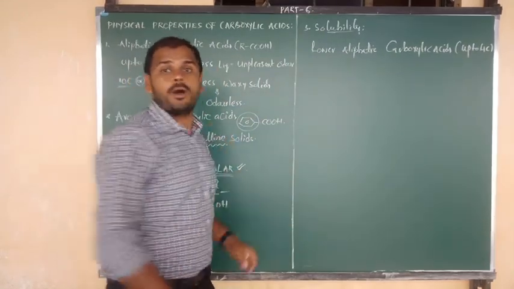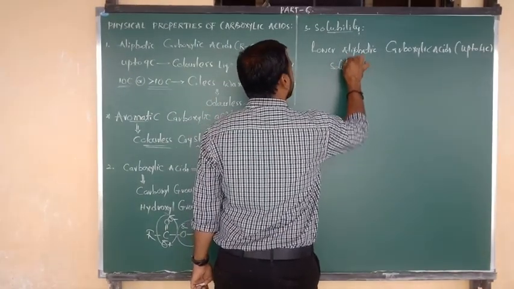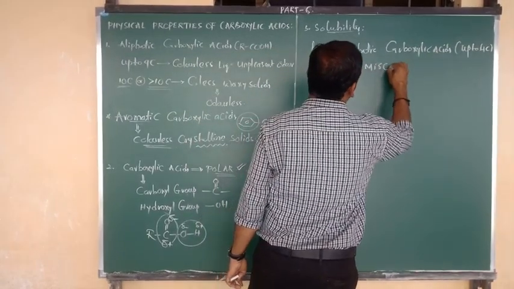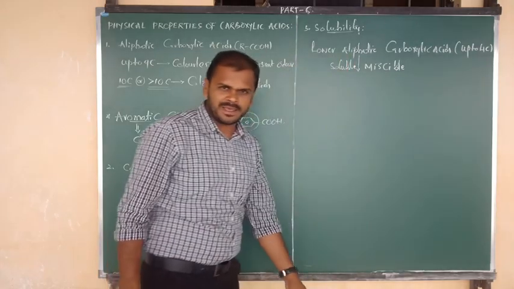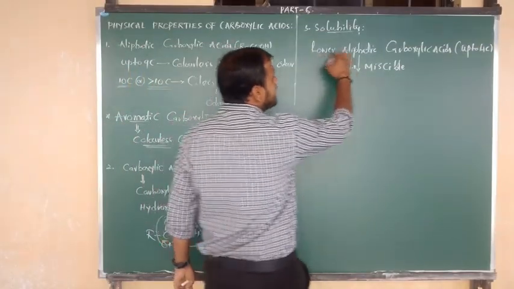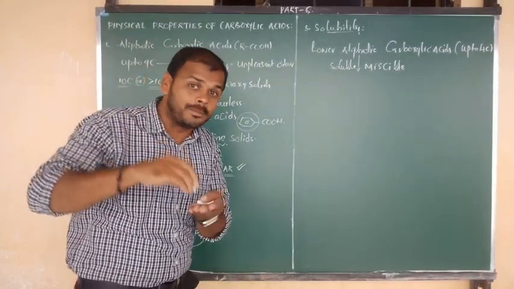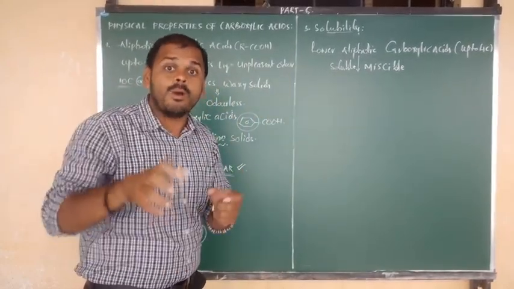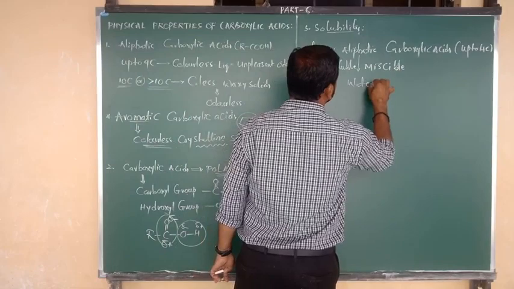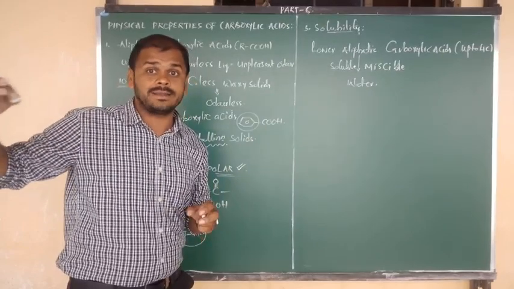So lower aliphatic carboxylic acids can be soluble in, or as per chemistry language, we can say they can be miscible in. The meaning of miscible is that one can mix completely with the other. So lower aliphatic carboxylic acids, which have up to 4 carbons, can mix completely with water. So they are soluble or miscible in water. After that, 4 carbons means 5 carbon pentanoic acid, hexanoic acid, like that.